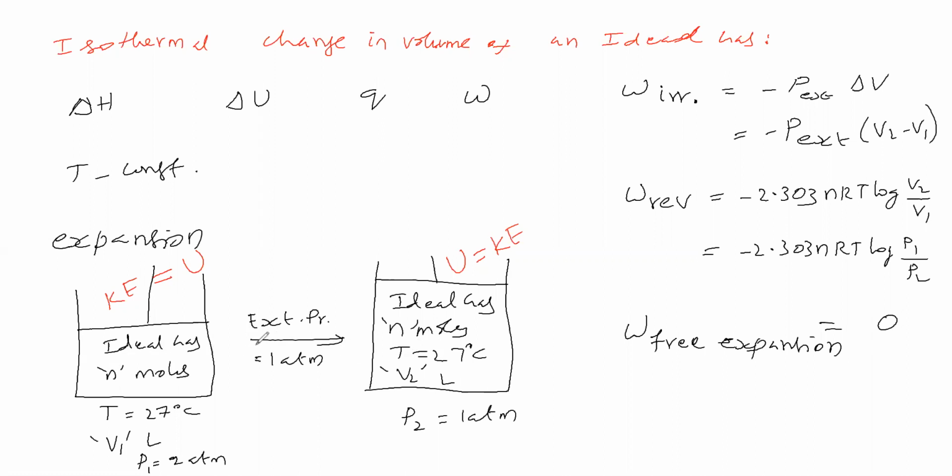Kinetic energy remains the same means internal energy remains the same. Therefore, what is the change in internal energy? 0.